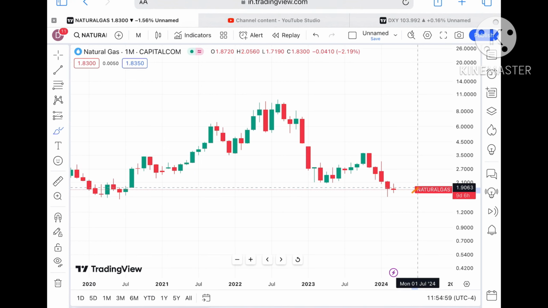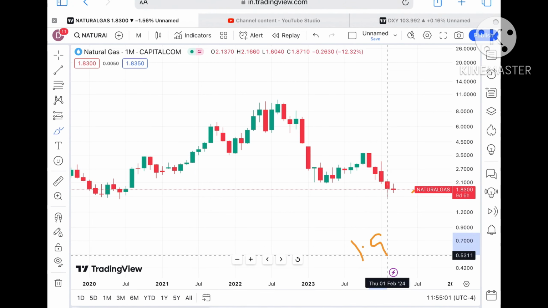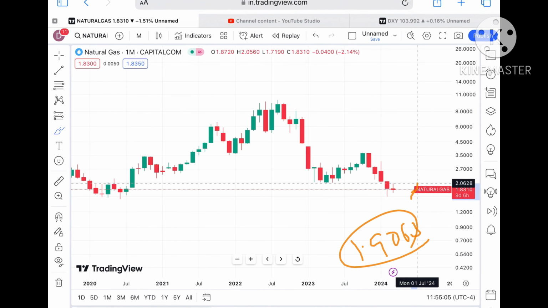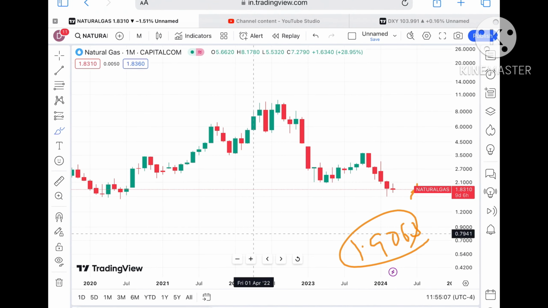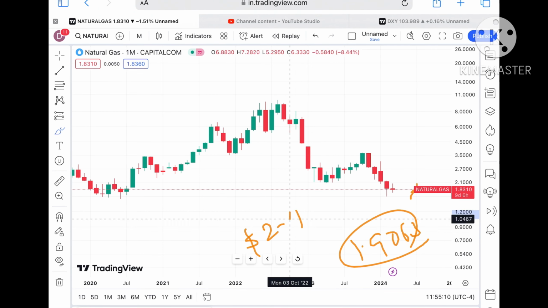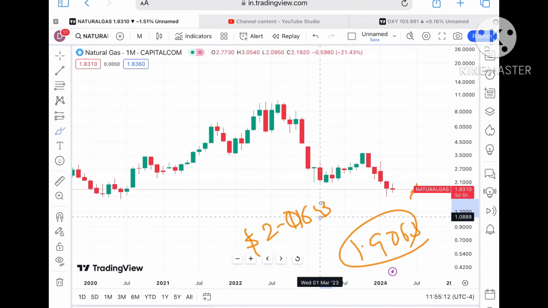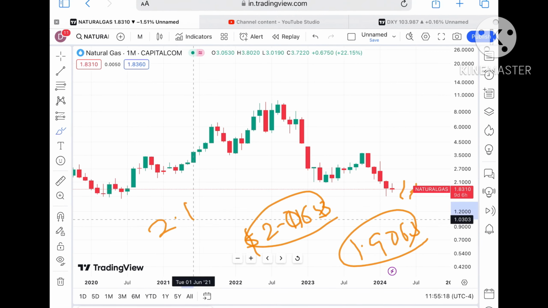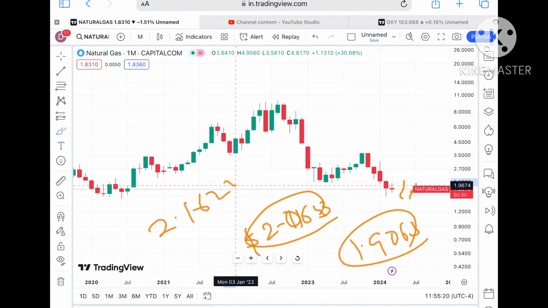Okay, suppose if the price sustains this level, chances are very high it will go towards a level of $1.9063. If the price keeps moving above that particular level, it will cross above that level and go towards 2.001643. If the price keeps moving above that level, chances are high it will go towards its next resistance of